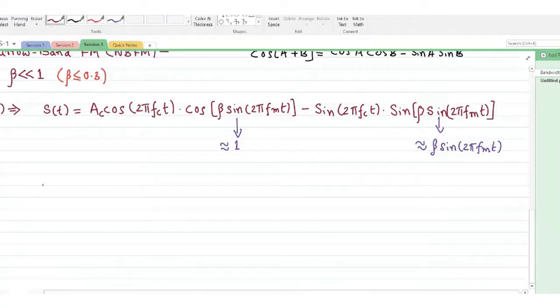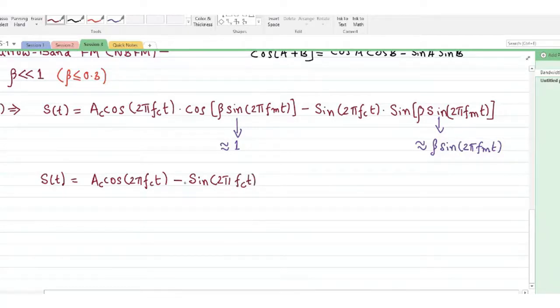So with that assumption, I can rewrite this modulated wave as AC cos 2 pi fct, this is 1 now, minus sin 2 pi fct times beta.